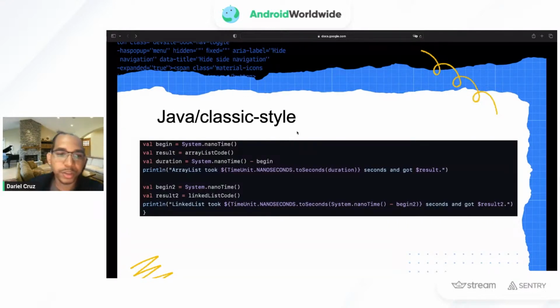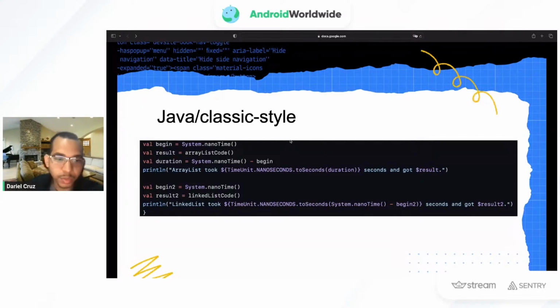We'll just use like a brute force approach. Just check the time before we execute the code, and check the time after, and then get the difference, and that will tell us which one is faster. That's like the classic way of doing it.